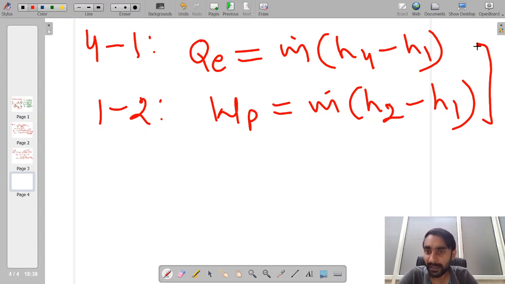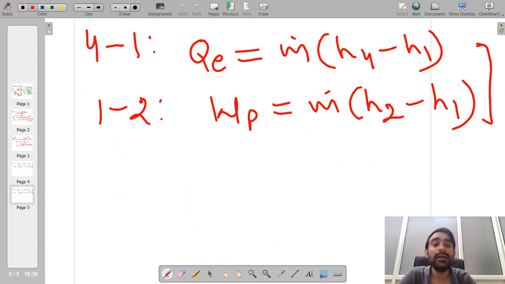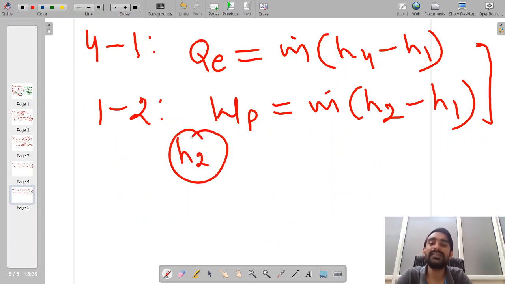Now let me highlight one very important point. In the subcooled state, majority of the time the value of the property is not known. Here we require the value of enthalpy, and in majority of the cases subcooled property tables are not provided.